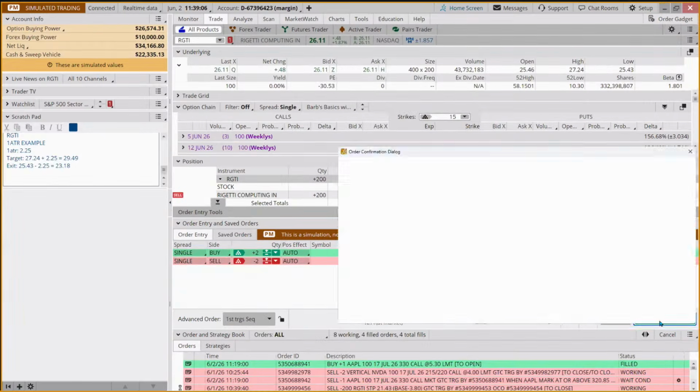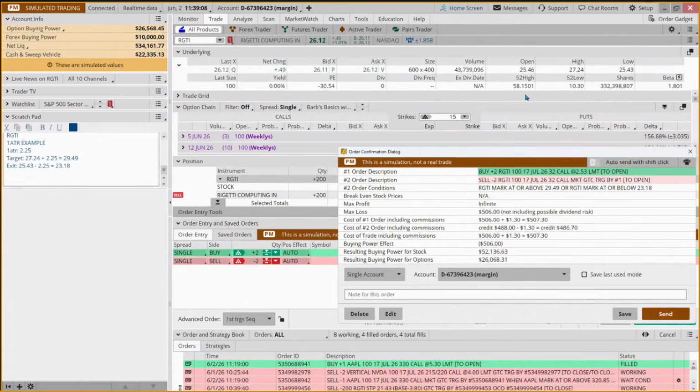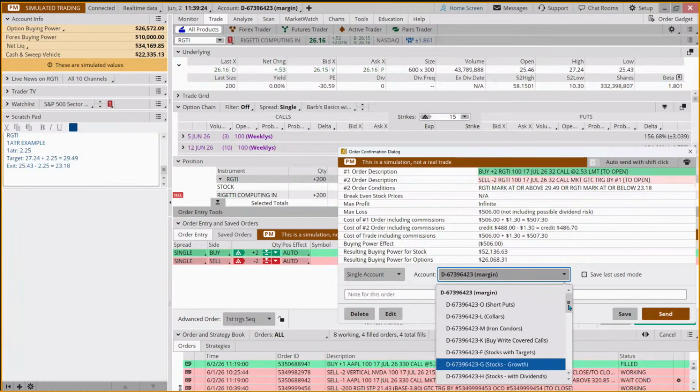Save, confirm and send. Okay, so we're buying two calls total. We could lose $506. Current price 26. If it goes above 29.49, check. Below 23.18, check. Long calls.